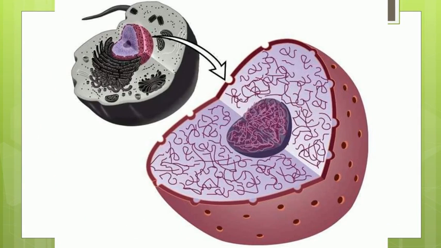So we all know that the nucleus is one of the important organelles present in the eukaryotic cell. If this is a cell, you have this nucleus located most of the time centrally, but it is not always present in the center. And this nucleus comprises the genetic material of the cell in the form of DNA and RNA.